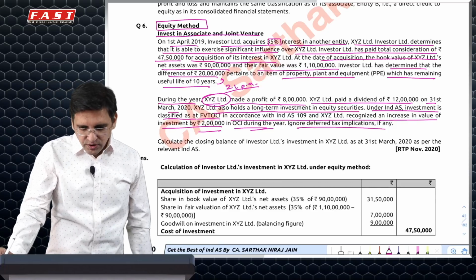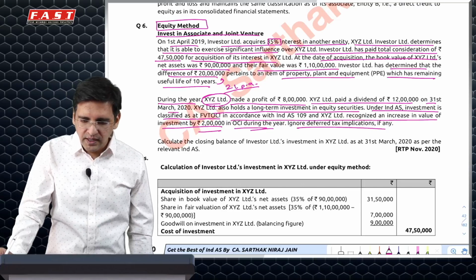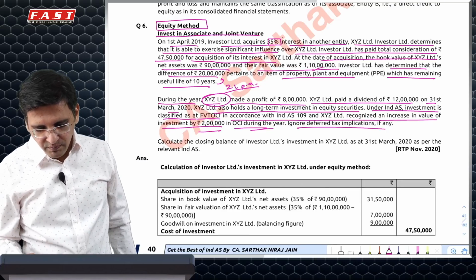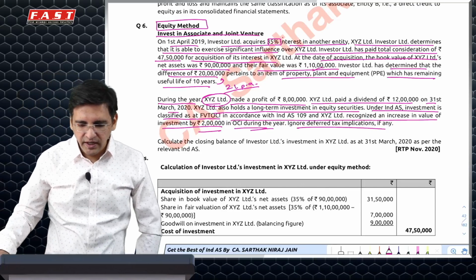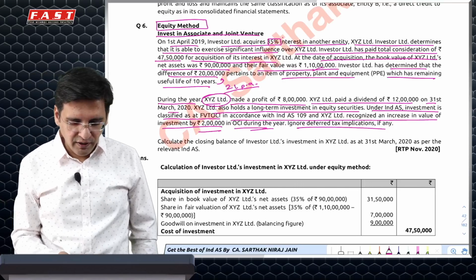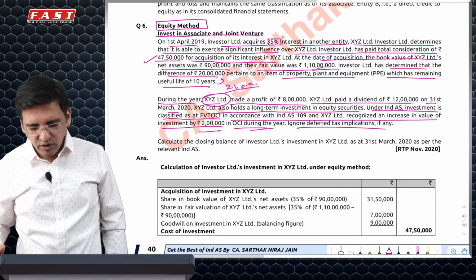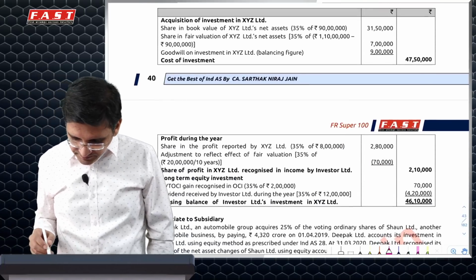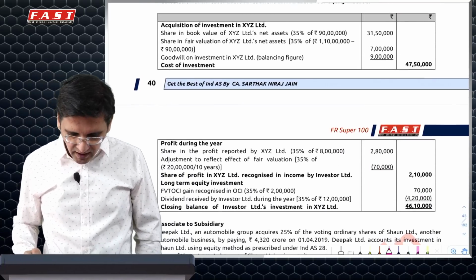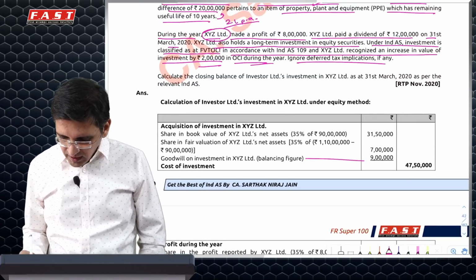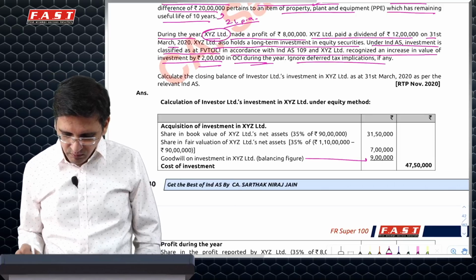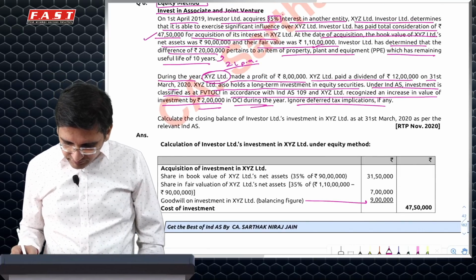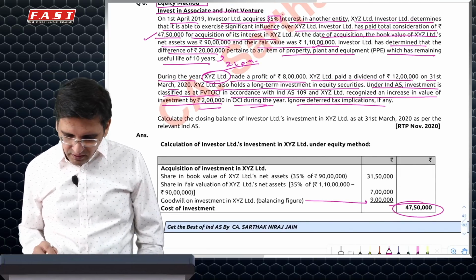So first and foremost, the fair value of the assets was 110. You acquired 35%, which will make it 385. You acquired it for 475, which means you will have to disclose a goodwill, but you will not have to present it in the balance sheet. Your presentation ideally then would be what? So you disclose a 9 lakh balancing figure as goodwill on the date of acquisition. And 4750 is your cost of investment.